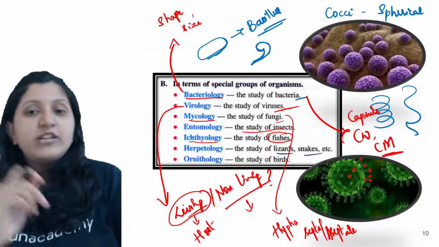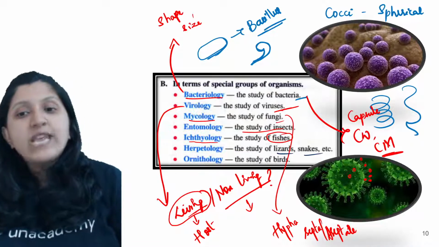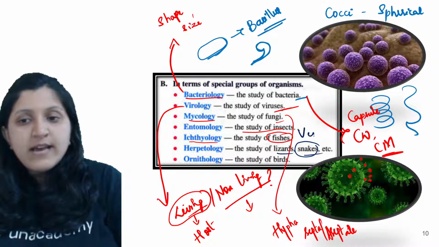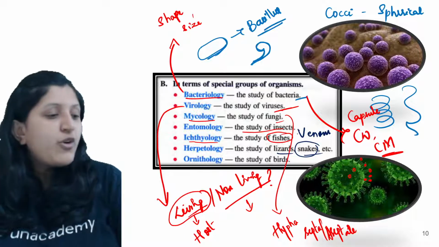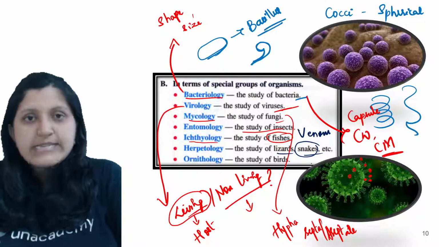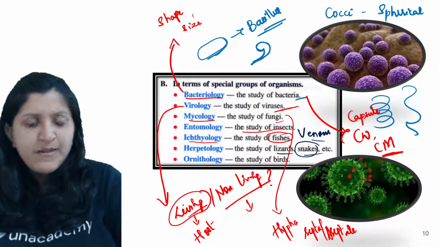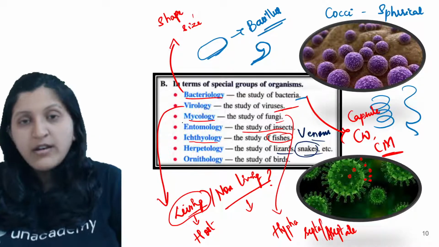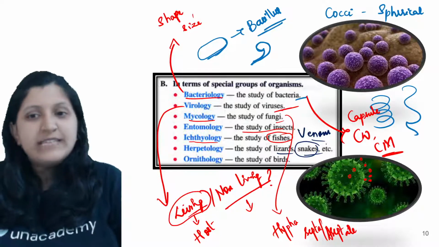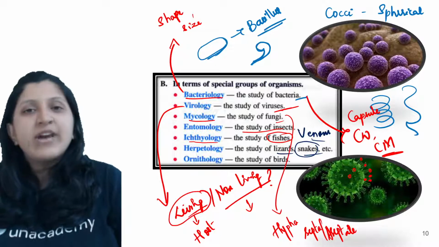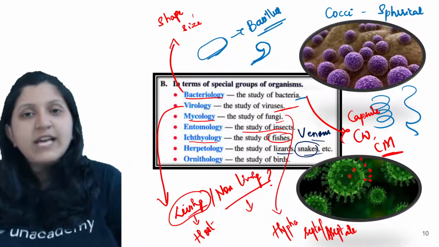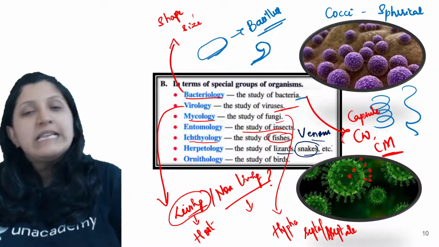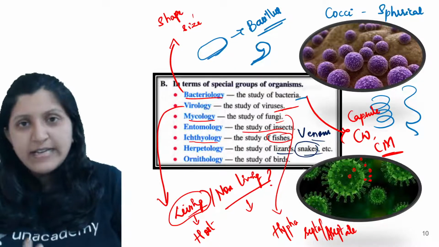When we mention herpetology, different types of lizards and snakes are studied, and their venom is considered. If a particular snake is there and we know the details of its venom, we can find the anti-venom to cure the person who has been bitten by the snake. So venom discovery and anti-venom discovery can be done based on the study of herpetology. Lizards, snakes, and different organisms are studied in this case.